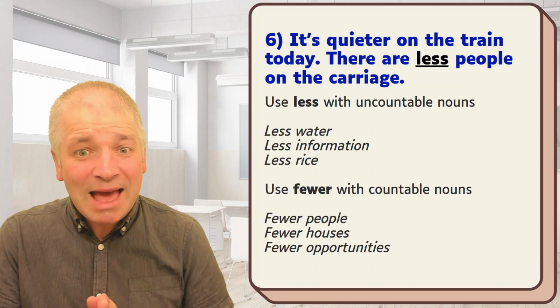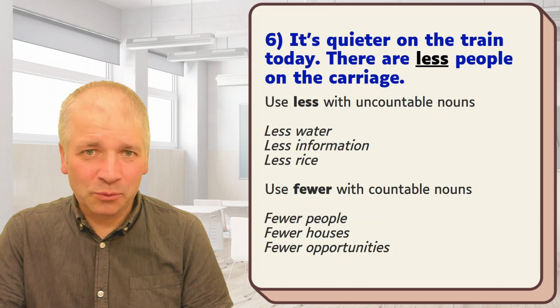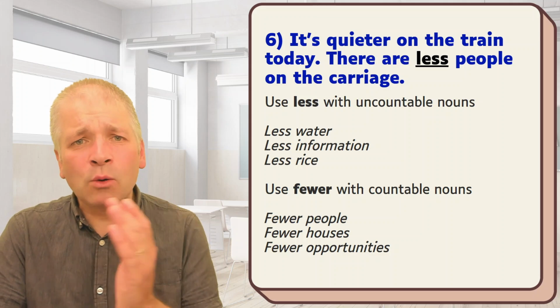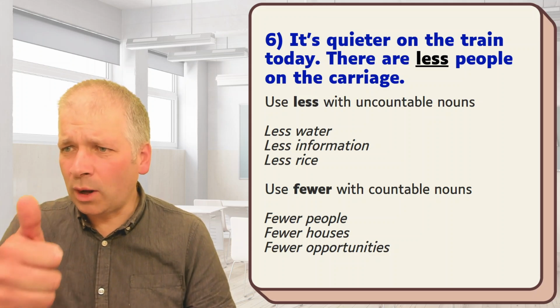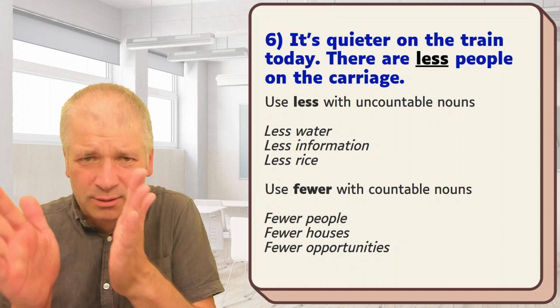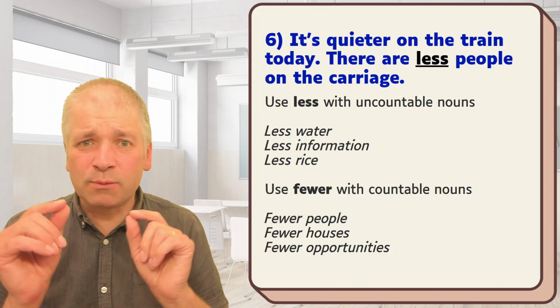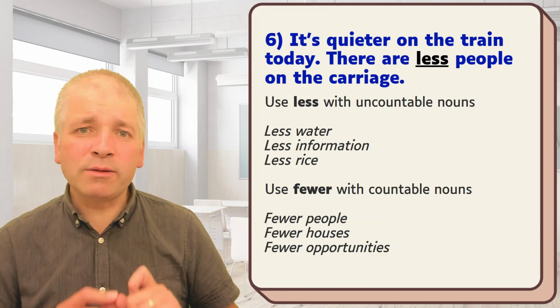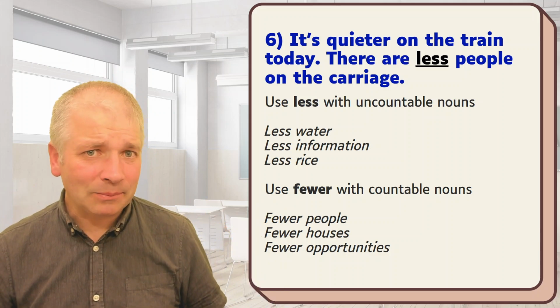Normally, we use less with uncountable nouns. That means nouns that we cannot count, such as less water. We don't say 1 water, 2 water, 3 water. No, it's just water. It doesn't matter how small or big it is, it's water. The same with information or rice. And with words like these, we use less.